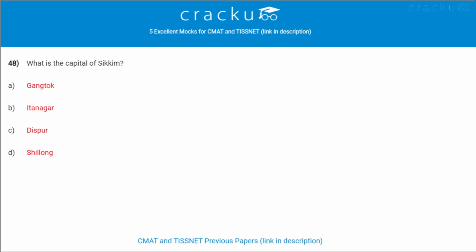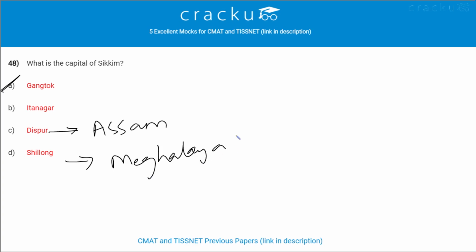What is the capital of Sikkim? The capital of Sikkim is Gangtok. Dispur is the capital city of Assam. Shillong is the capital city of Meghalaya. Itanagar is the capital city of Arunachal Pradesh.